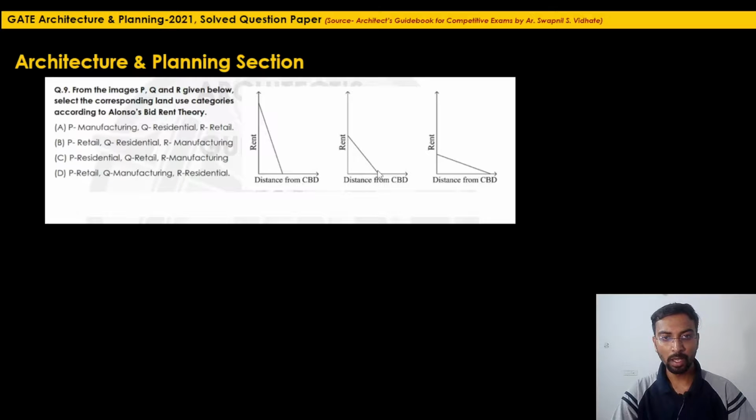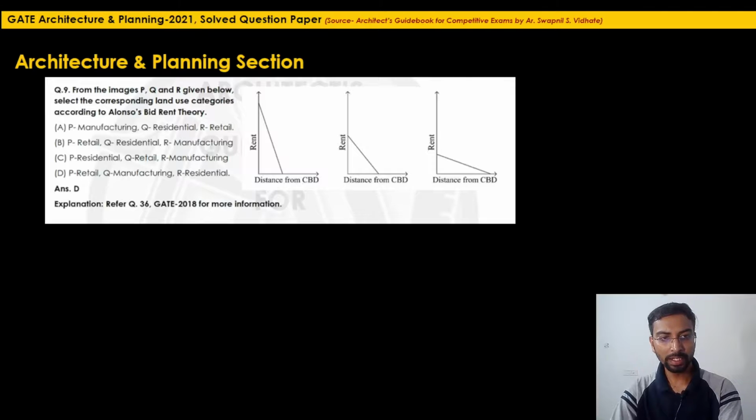Q for manufacturing. Manufacturing units can be situated at a longer distance from the central business district, so that they are equally accessible from the residential unit as well as from the retail unit. So option D is the correct suitable option. There is no requirement of understanding of the particular theory. If you know about the particular theory, it's very good, but simple logic is sufficient to answer this question related to the bid rent theory. So option D is the correct suitable option for this question.